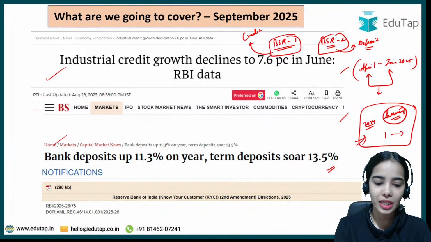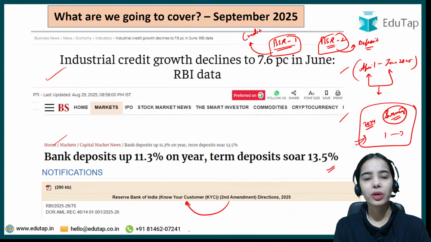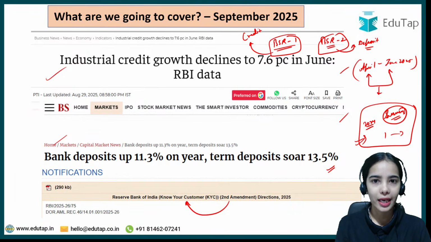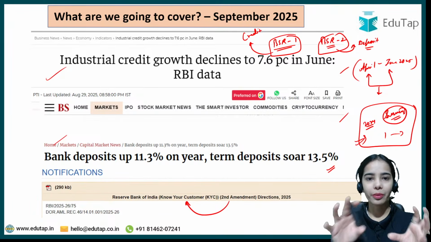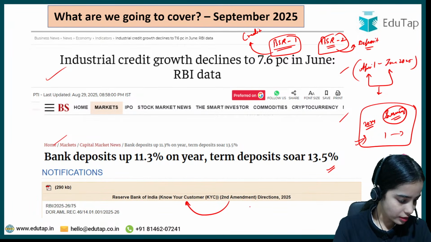The next one is the amendment that has happened in the KYC, where new things have been brought in. We will discuss what these new things are and how they are going to help different segments of society. So these are the three news articles.